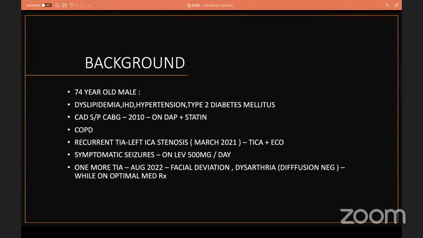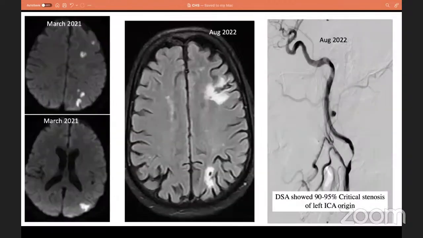Following that, he had symptomatic seizures. He was kept on levetiracetam 500 mg per day. And while on this antiplatelet therapy, he had one more TIA in August 2022. The TIA lasted for less than 5 minutes. During that time, his MR was diffusion negative.